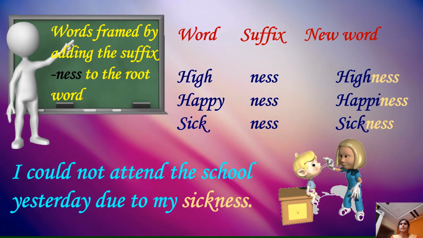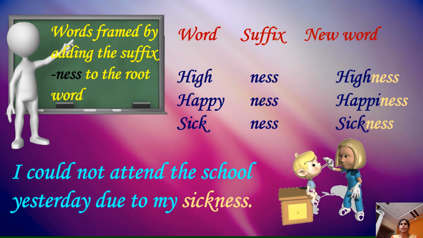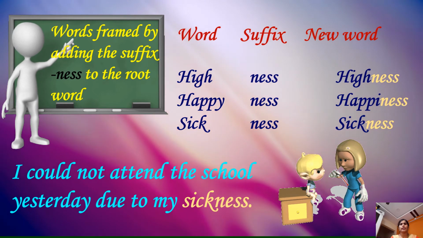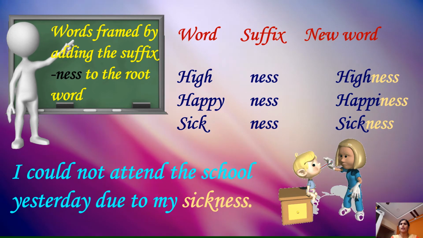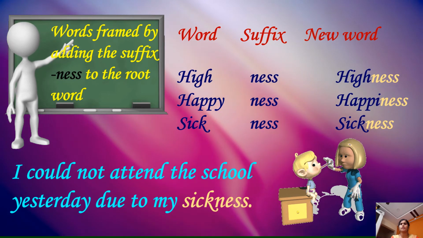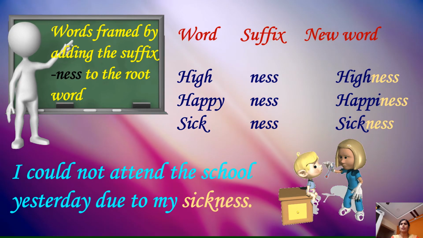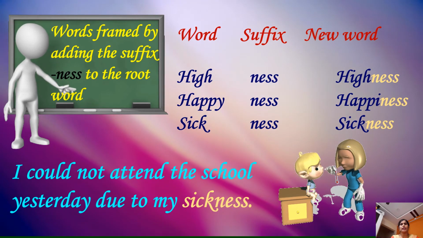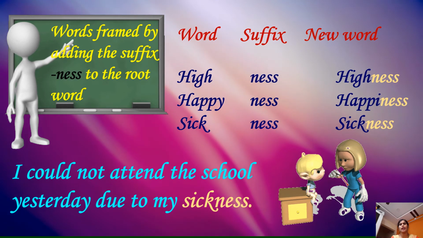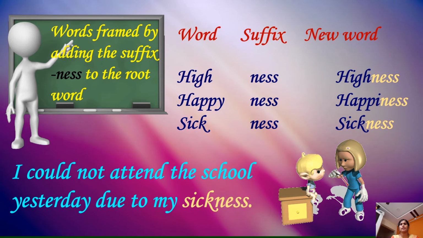Next example, children. Words framed by adding the suffix ness to the root word. For example, the word high, by adding the suffix ness becomes highness. In the same way, the word happy, by adding the suffix ness becomes happiness. In the same way, sick, sickness.